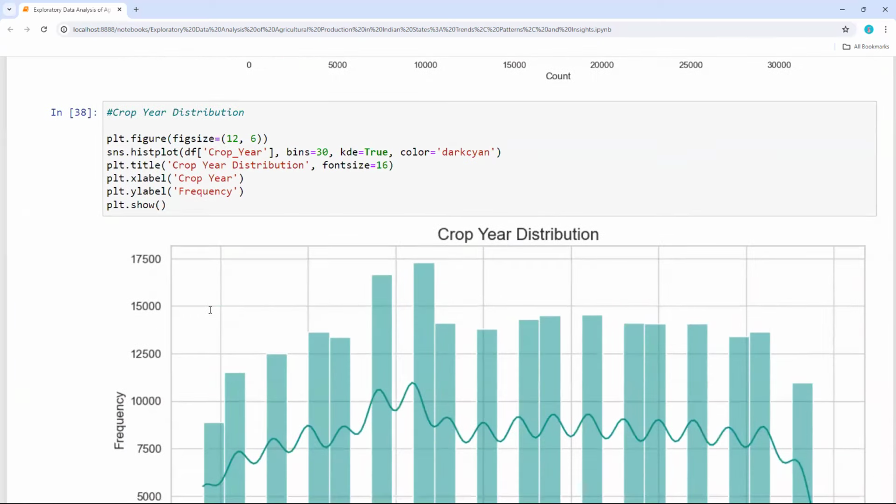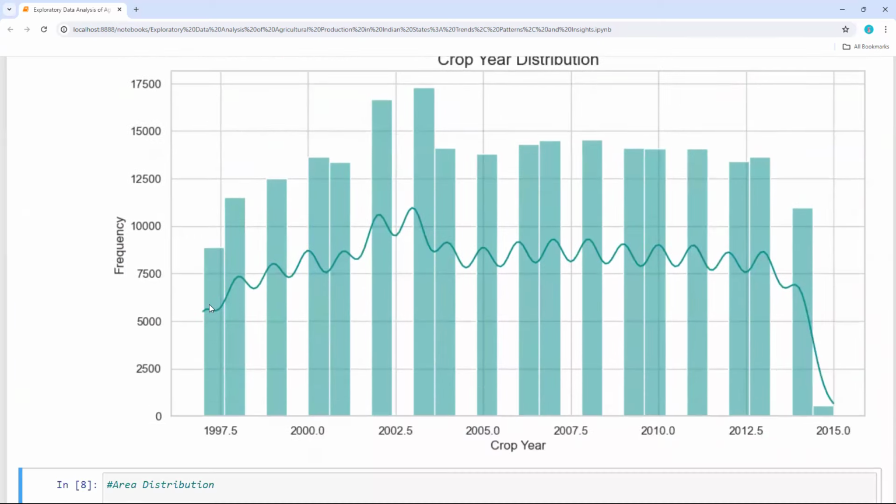then you can see how the data is distributed. You can see it started, as we have the data from 1997, around I can say 8,500, something like that. The frequency in 1997 started at 8,500, then it increased. The crop production is very high in 2002.